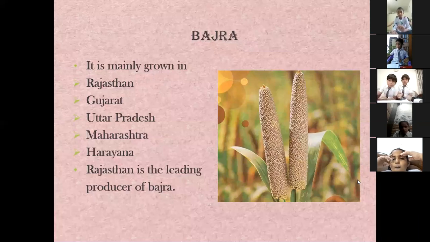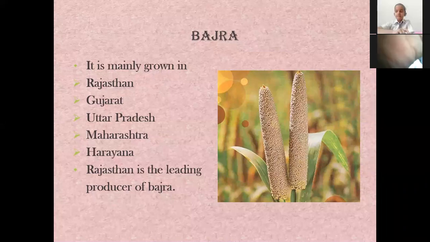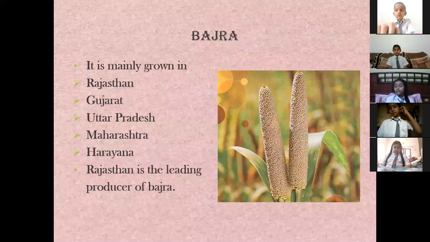Bajra is pearl millet. Okay, it is called as pearl millet. If you can see the picture, you will understand the corns of this crop look like little pearls.